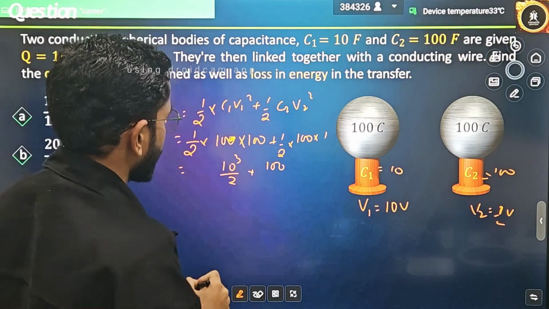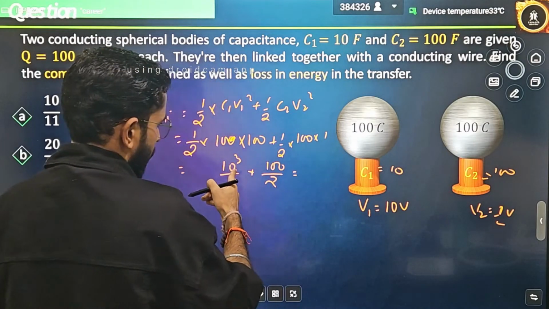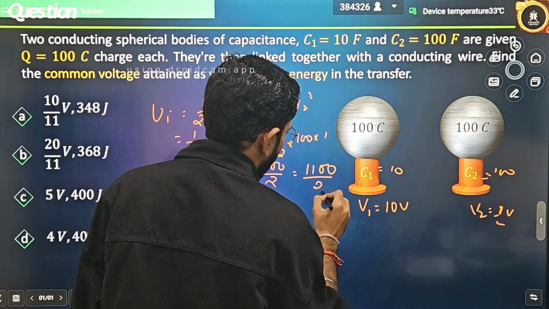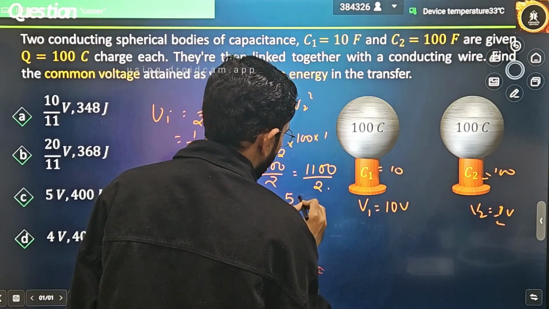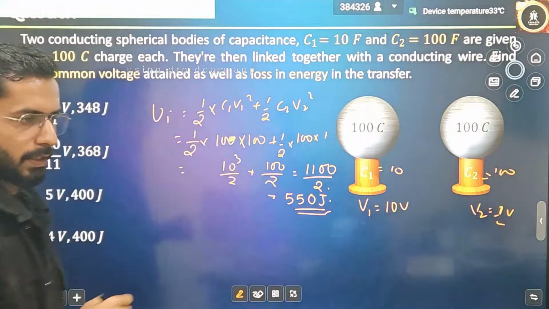C1 is 10. Correct. Divided by 2. That means how much net will it become? This is 1000. That means I can say this is equal to 1100 divided by 2. That means my initial energy was 550 joules. Initial energy was 550 joules.